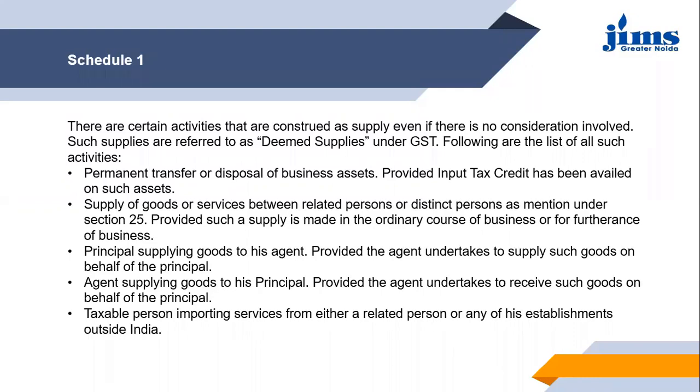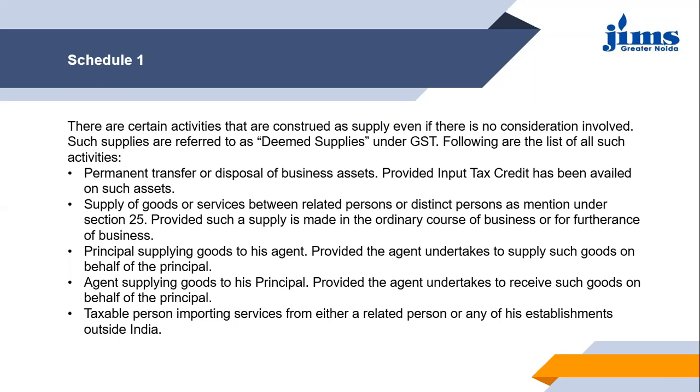So if any supply is happening between these related persons, that will be considered as a supply, though it is without consideration. If without consideration, then also it will be considered as a supply, and it is called a deemed supply.